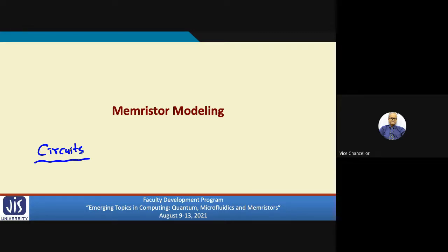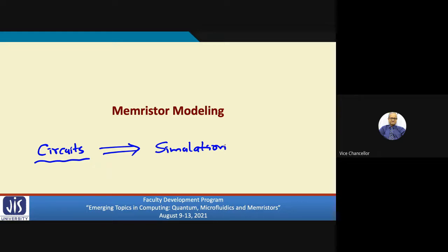So how do I design and analyze the circuits? The only method is that I can resort to simulation. There are many very good circuit simulation tools available like SPICE, and even in the CAD tools, Cadence, Synopsys, you have simulation tools available.